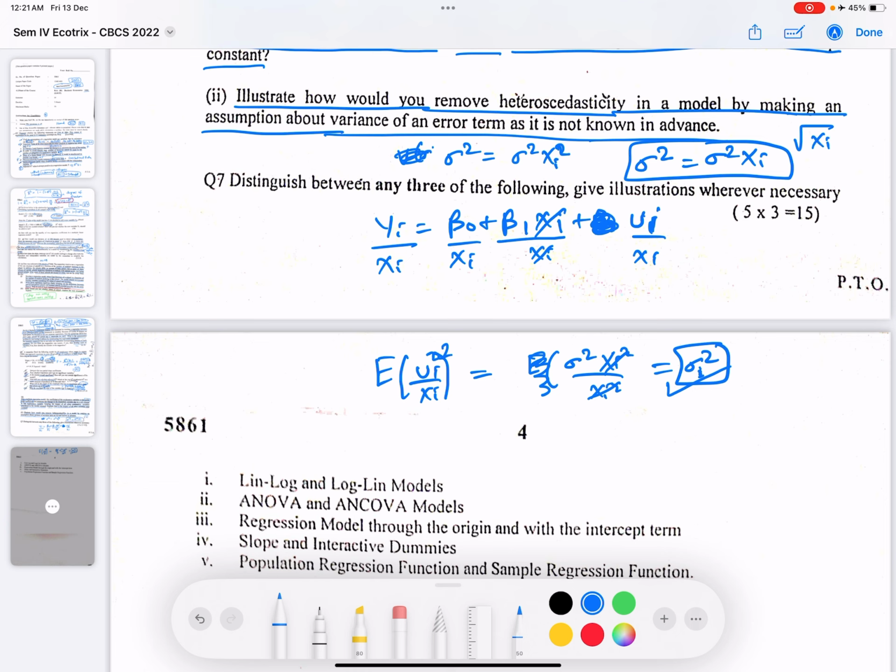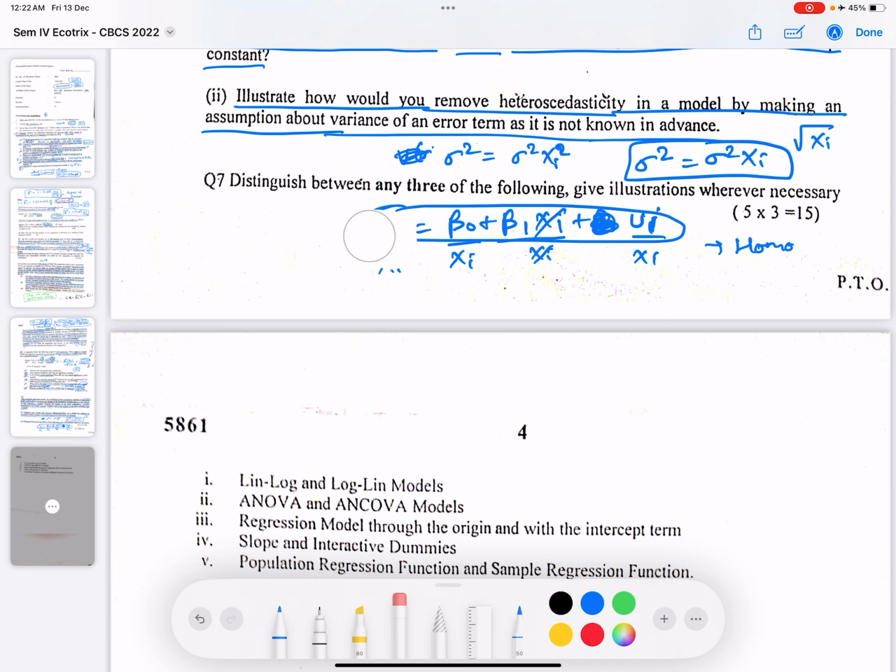I hope this is clear. So you can transform the model. In this model case, to the initial model, we'll divide this by root xi, and finally we will end up having a homoscedastic variance. Okay. Now moving on to the next part.